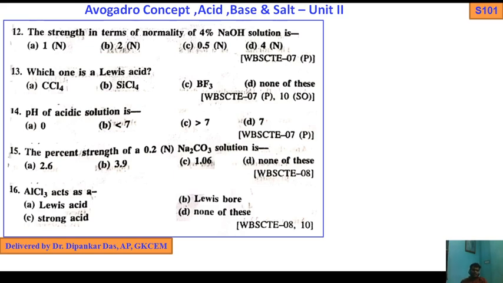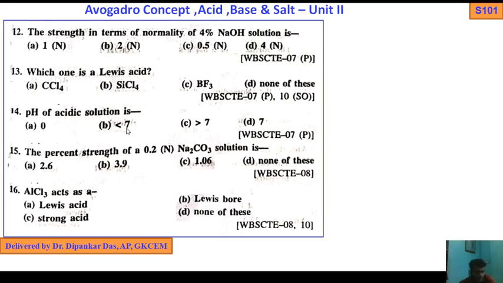Which one is a Lewis acid? Again the same question. Every time the question is coming as Lewis acid, not Lewis base. An acid accepts, a base donates. So this is the clue, and also an acid has a vacant orbital. This is the second clue. Then you get the answer.